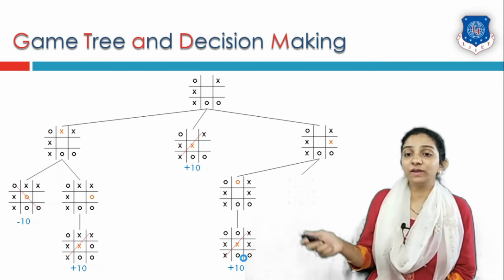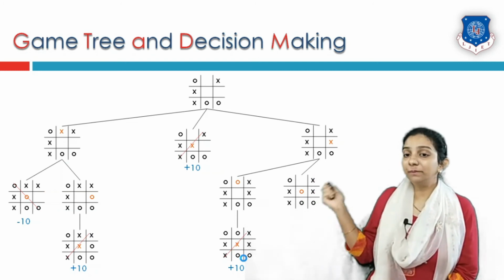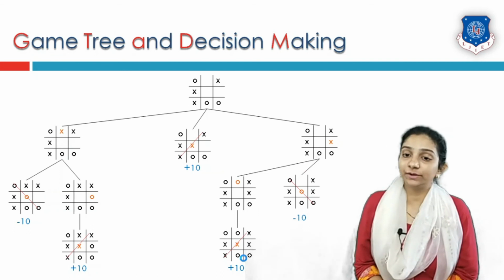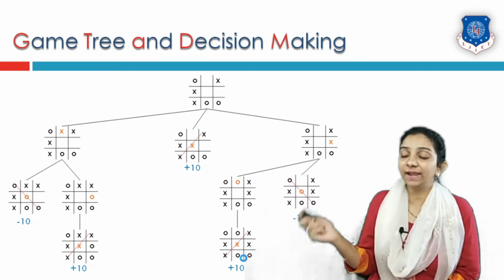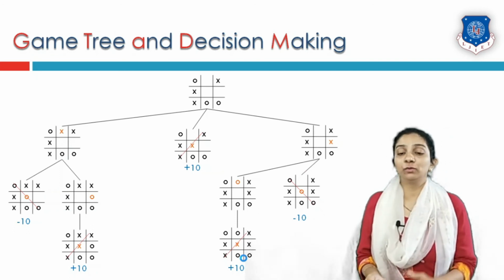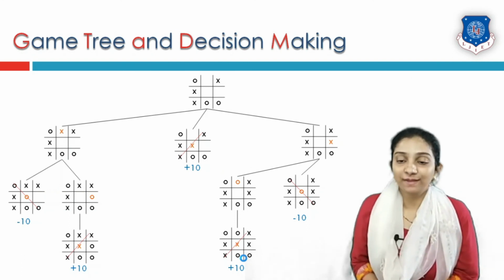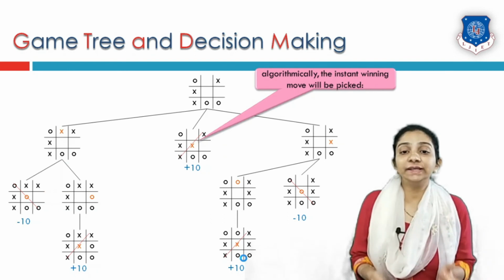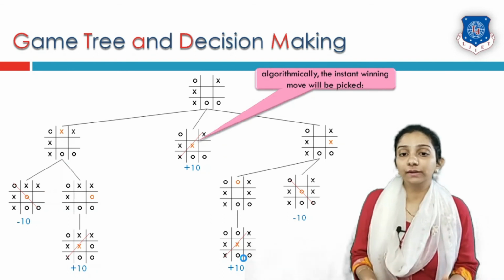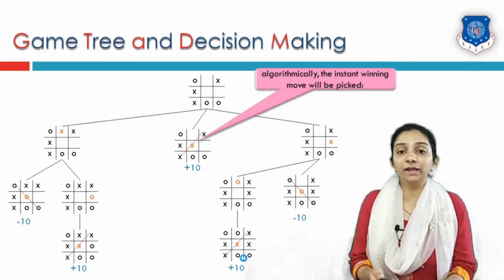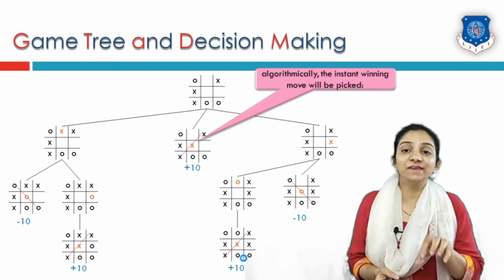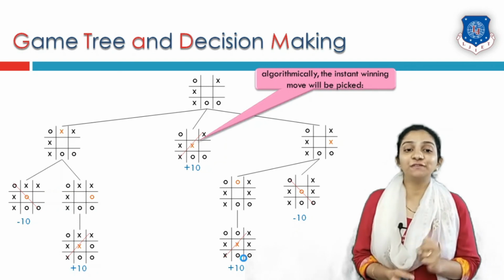But if O is put inside the middle second row box, player 2 who is writing O will win and we will get some negative score. That means we are going to lose. So algorithmically, it will pick the move which gives us an instantaneous win.